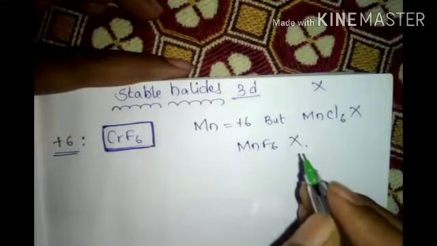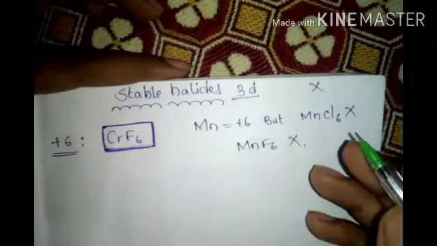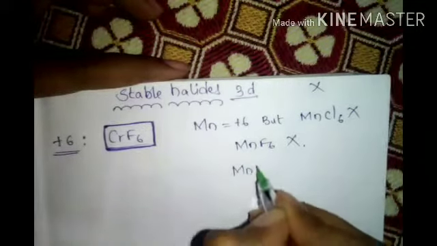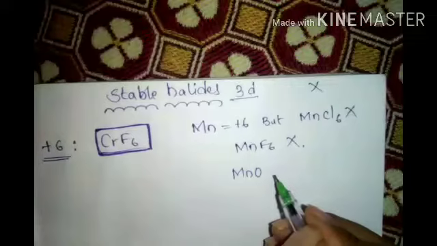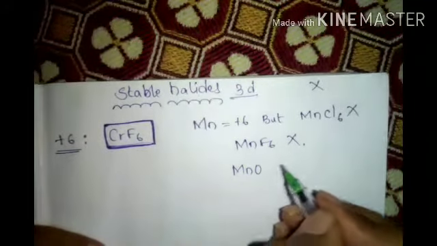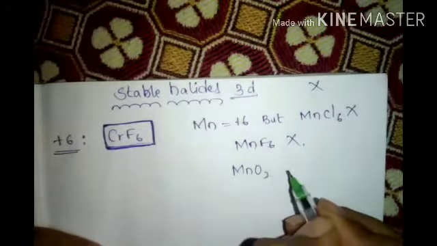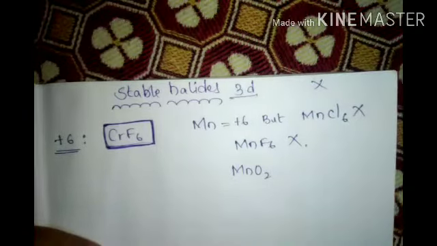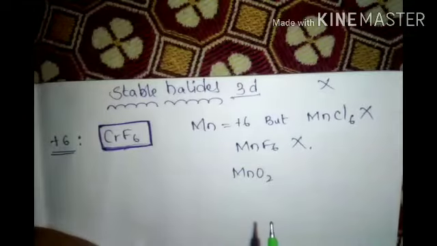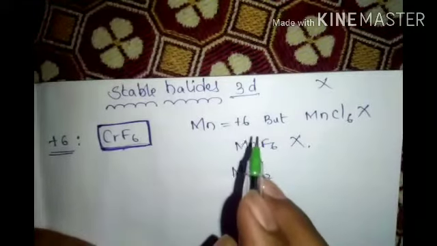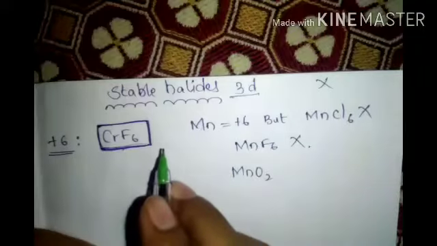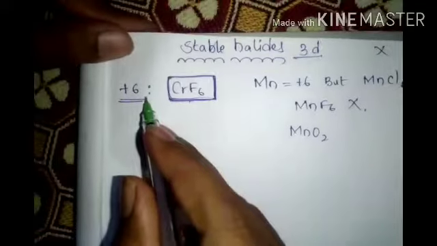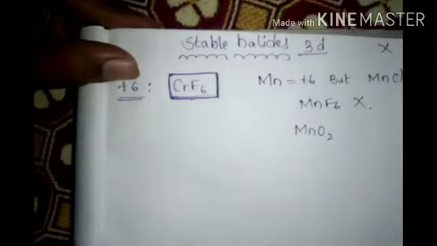Oxygen shows it sometimes in other places. For example, halides are not possible, but MnO2 is possible, and Mn2O3 is also possible. But with the halides it is not showing the +6 oxidation state. Okay guys, chromium shows +6. Like that, a few compounds are there.